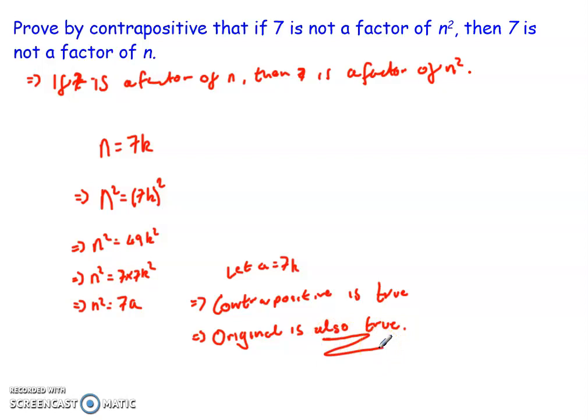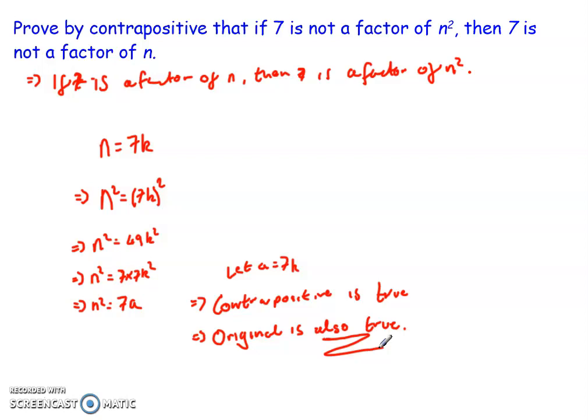So that's how our steps for a proof by contrapositive work. We take the statement, we flip it on its head and look at it from the other perspective, and we prove that other perspective. Because the contrapositive is true, the original statement is also true.